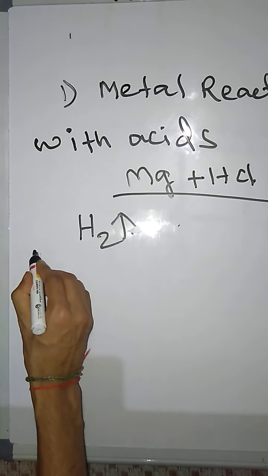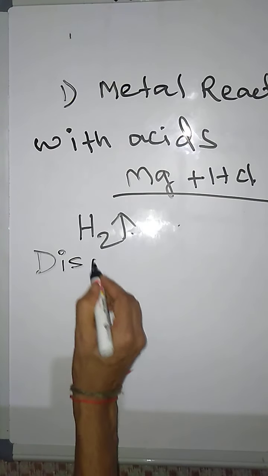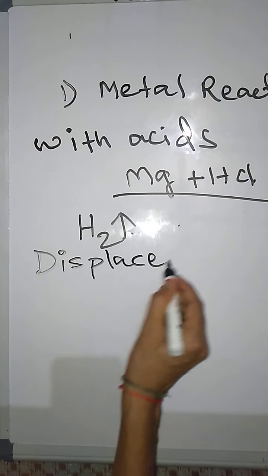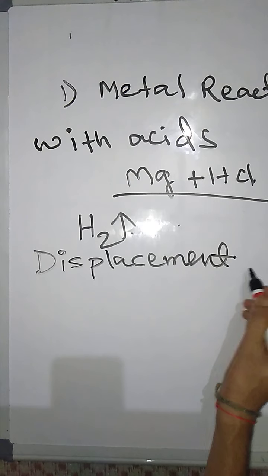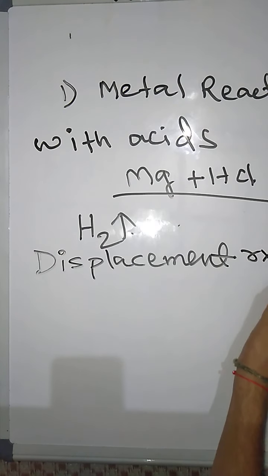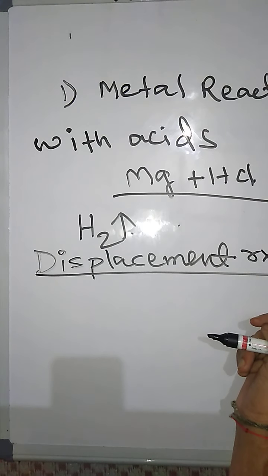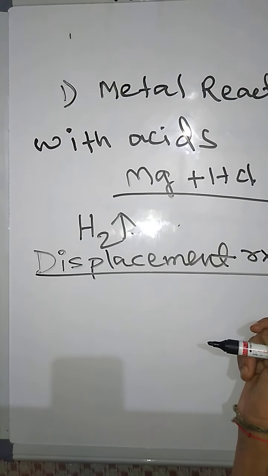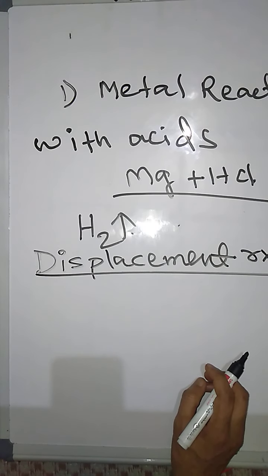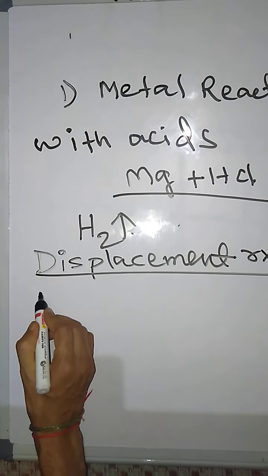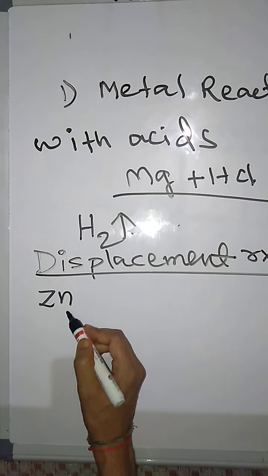There is a reaction with the name displacement reaction. Okay, what is meant by displacement reaction? What does displacement reaction mean? Now I am going to write one reaction. See here, zinc is a metal like iron.